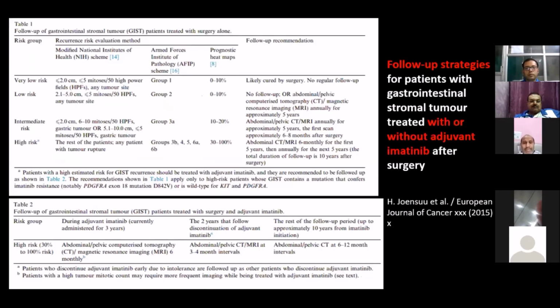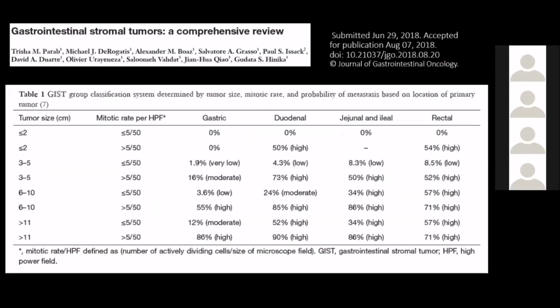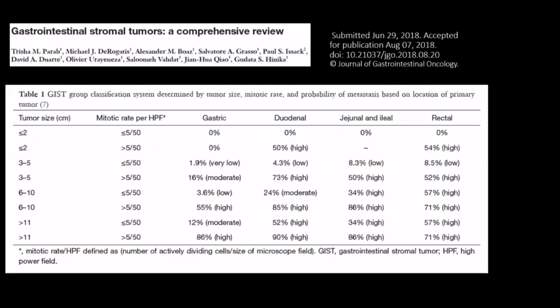And in the same paper, he also described follow-up strategies for patients with GIST with or without imatinib therapy after surgery in the same risk classification, where these tumors need to be followed up based on these criteria. This is quite detailed. I will skip this follow-up list. And in a recent publication by Trisha and Parag, a comprehensive review.